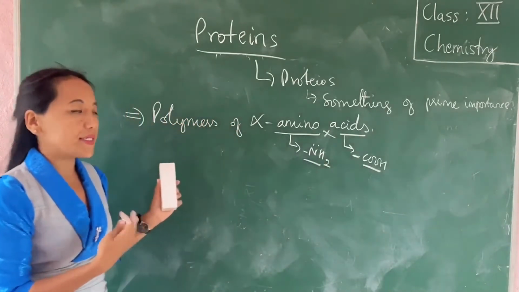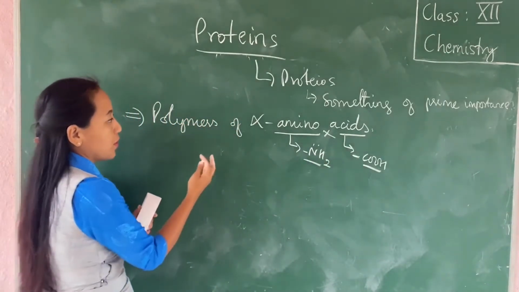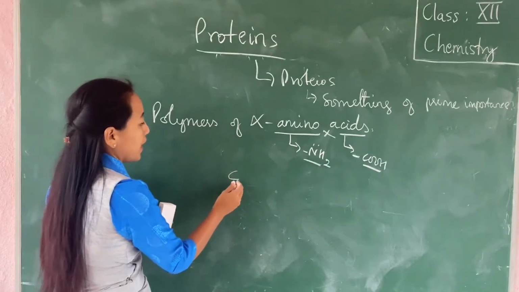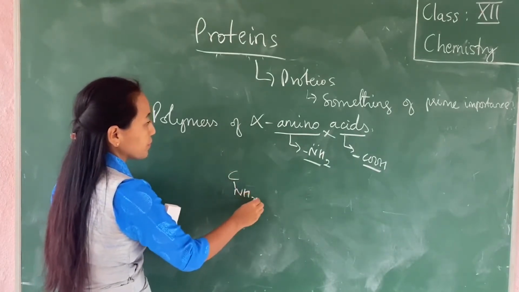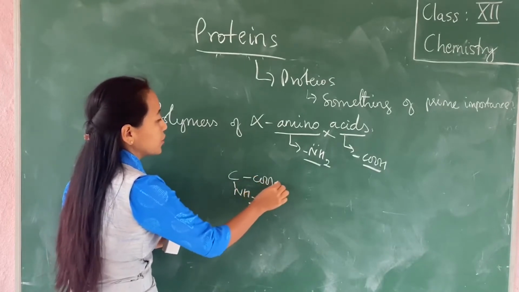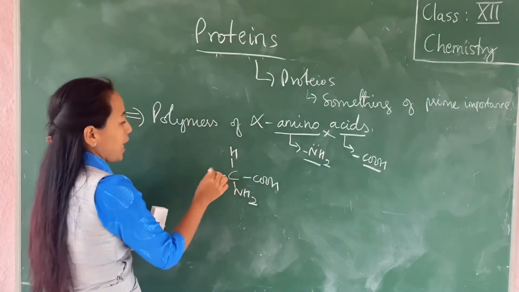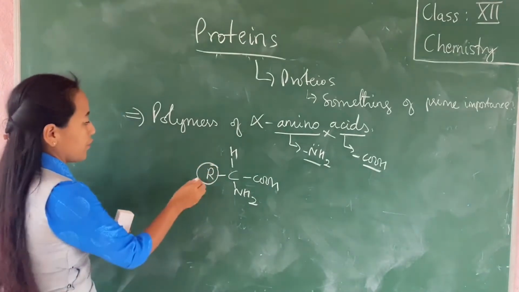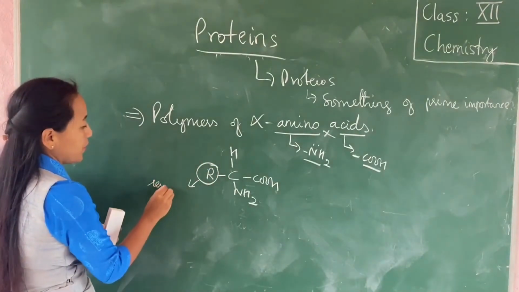So now let me write down the general formula of alpha amino acids. You have a carbon atom, and there is NH2, and then you have COOH. You have one hydrogen and one R. Now R could be any group, therefore it is also called the residue of the amino acid.